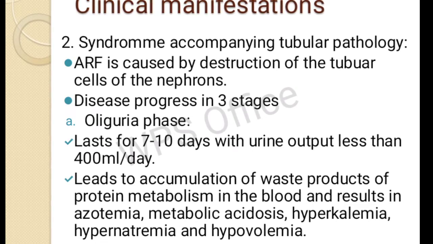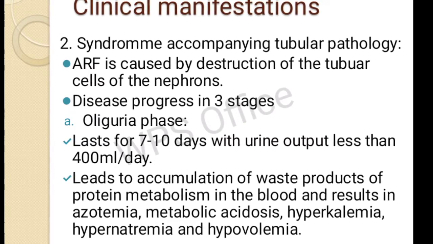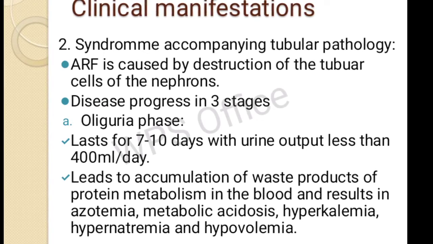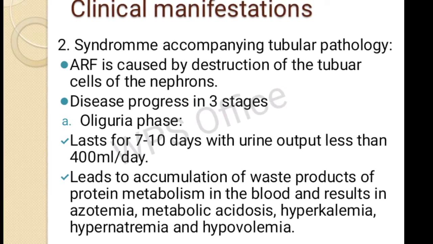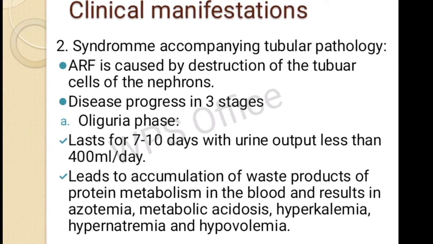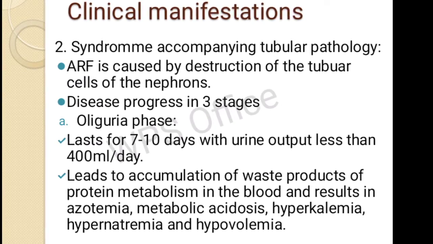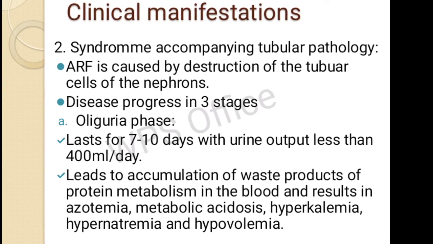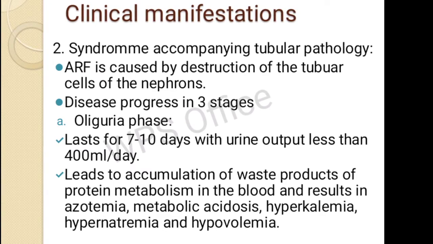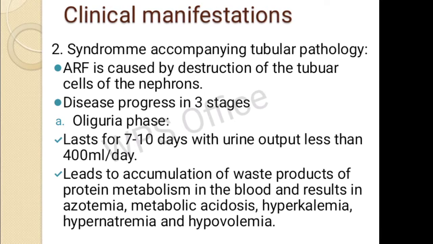Under the oliguric phase, it will last for 7 to 10 days, okay, with less urine output, that is less than 400 ml per day, which is also known as oliguria, okay. Then it will lead to the accumulation of waste products of protein metabolism in the blood, okay. Then will lead to azotemia, metabolic acidosis, hyperkalemia. Metabolic acidosis means high amount of acid inside the body. Hyperkalemia means high amount of potassium. Then hypernatremia means high amount of sodium. Then hypervolemia, fluid overload will be there.